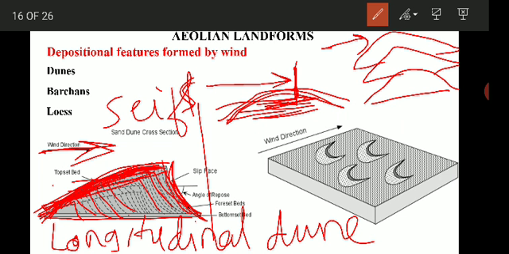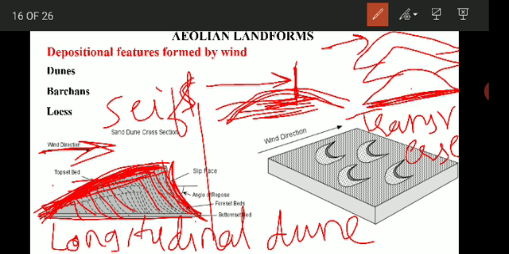Then we have transverse dunes. They are characterized by their formation in such a way that their longer axis is transverse to the direction of the prevailing wind.